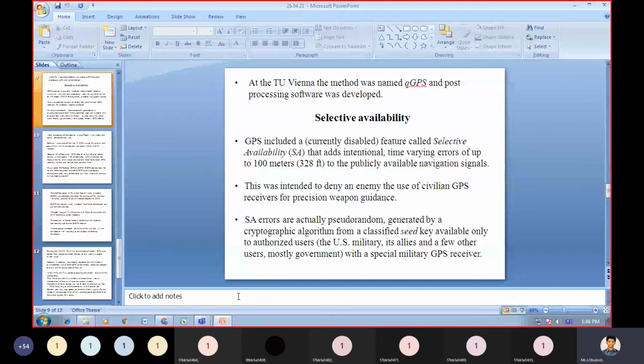At TU Bina, the method was named QGPS, and post-processing software was developed.